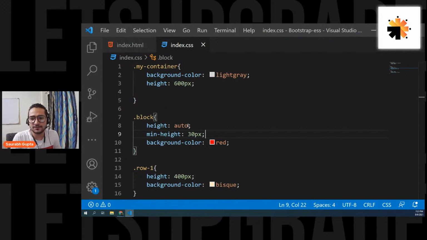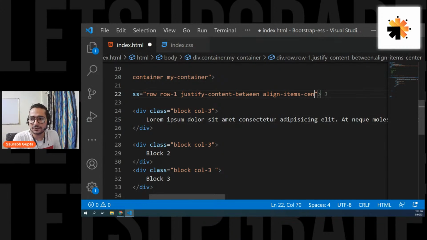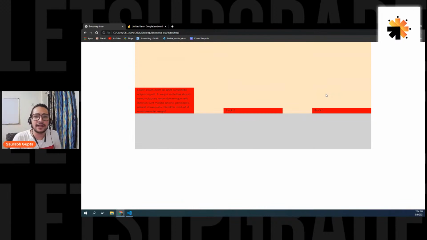You can also do this. Align-items end. And also align the items at the end. By default, it's on the start.